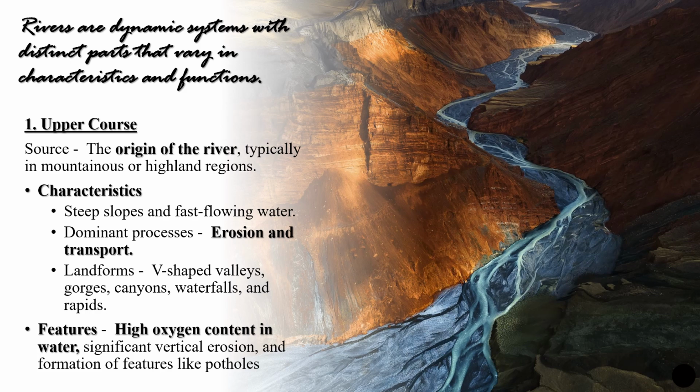Now at this time we can see certain landforms which are forming: V-shaped valleys, canyons, waterfalls and rapids. The feature of this kind of river at the upper course will be high oxygen content in water, and this is very significant. We can see vertical erosion, and we can also see certain features such as potholes that have been found at this level, right?